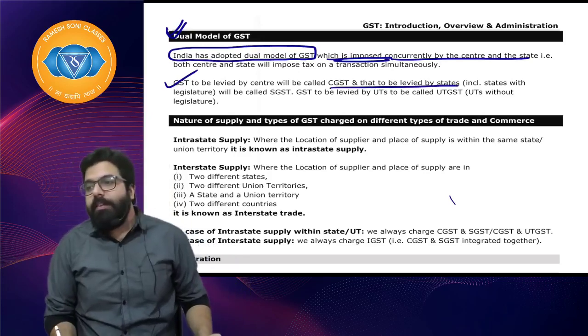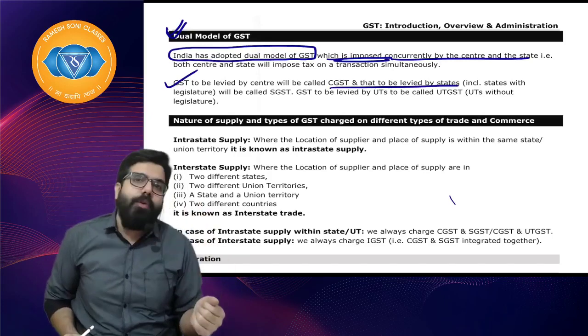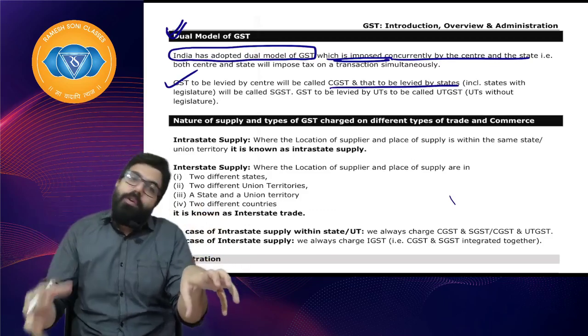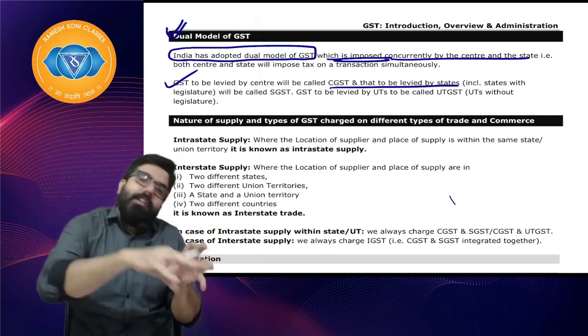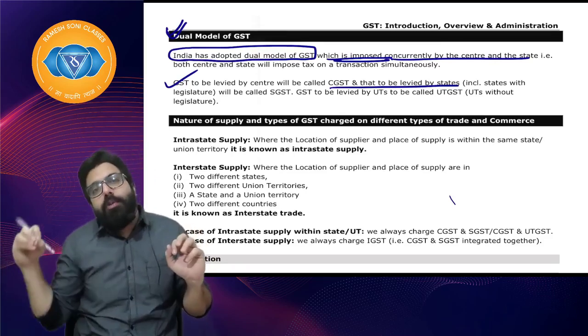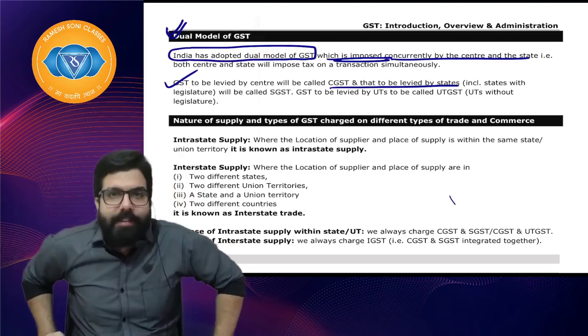Besides this, suppose there is a transaction happening in a union territory like Chandigarh. Chandigarh is a union territory. So, Baba, the central government will impose CGST. UT GST will also be imposed on the same transaction. But that UT GST which is collected will be used by the central government for the benefit of the union territories. I hope everyone is clear.